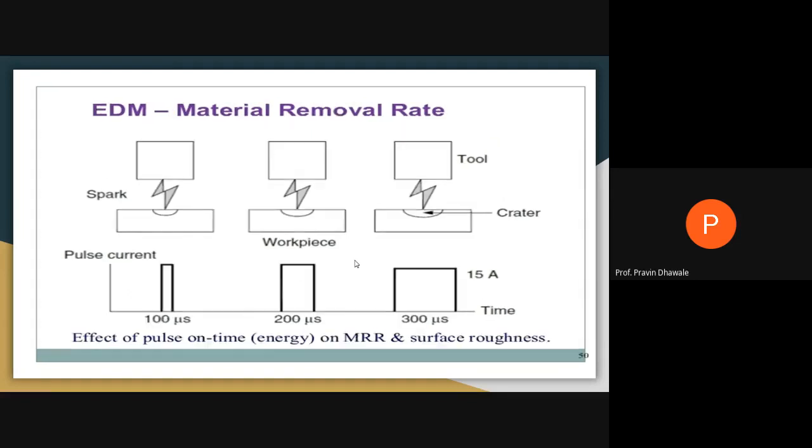Okay, next another diagram where we are keeping the current constant, and you are varying the time of the current from 100 microseconds to 300 microseconds. At that time also, you are getting more material removal rate for the increase in the pulse time, right? Effect of the pulse time.